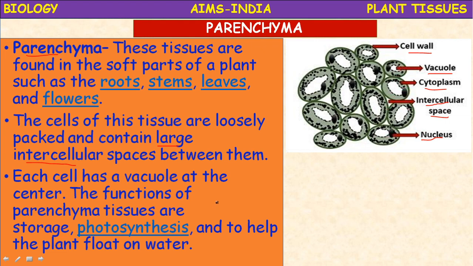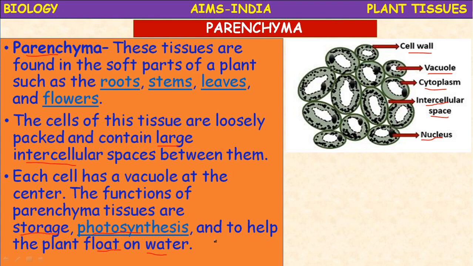The functions of parenchyma tissue are storage, photosynthesis, and to help the plant to float on the water. Okay, for storage, two types of storage are there: one is food storage parenchyma and the other is water storage parenchyma. Two types of storage parenchyma are present in the plants.